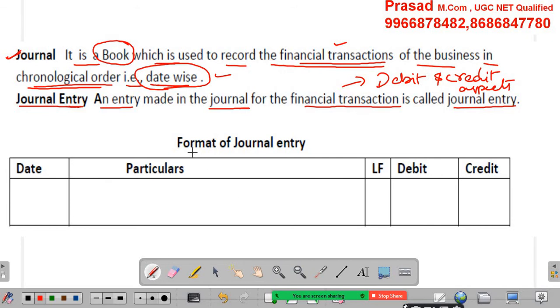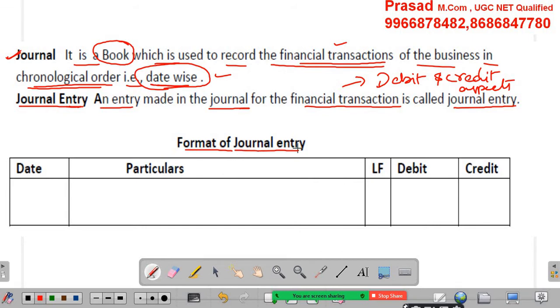There is one format relating to the journal entry. Not only for journal entry, in accountancy, while recording the financial transactions and doing classification and summarizing, all the calculation parts have their own formats. These formats are useful for better understanding purpose.